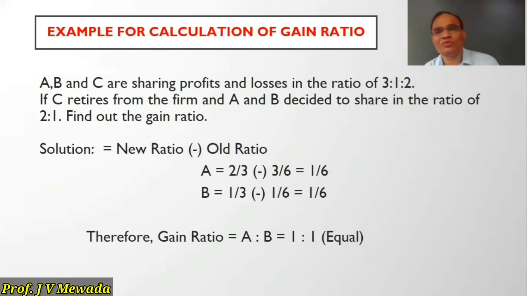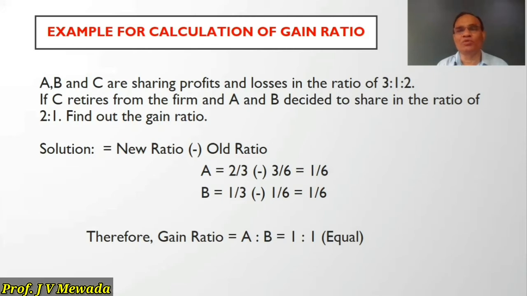A's new ratio is 2/3. B's new ratio is 1/3. And A's old ratio is 3/6, and B's old ratio is 1/6. So what is left out? 1/6, 1/6. So the gain of A and B is equal.